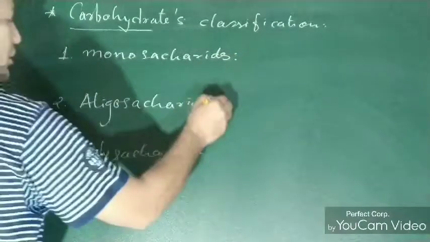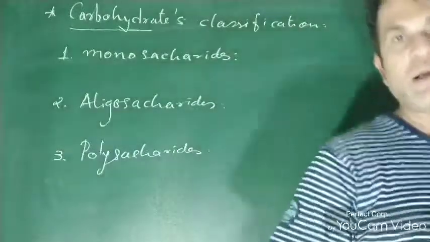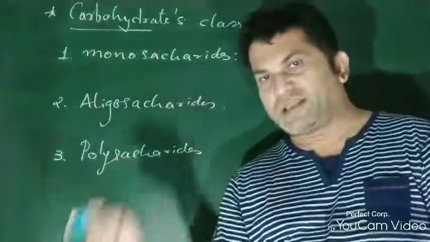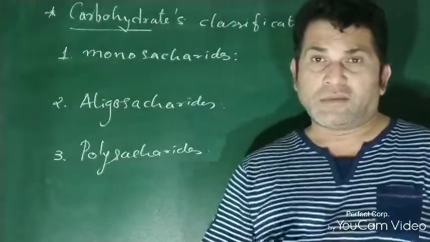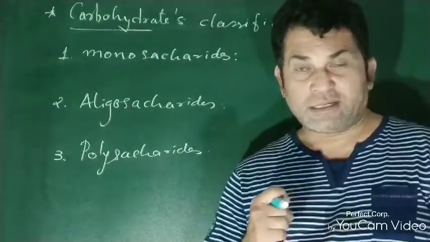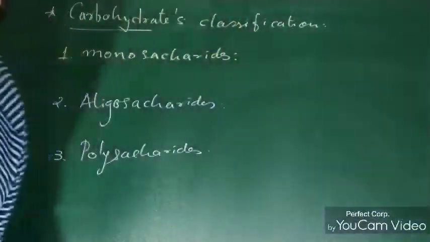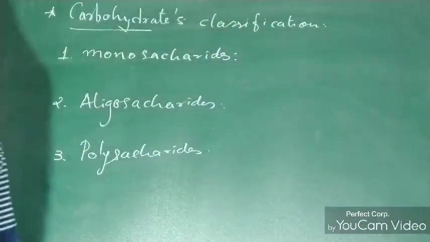So carbohydrates divide into three main groups: monosaccharides, oligosaccharides, and polysaccharides. Now here we are going to talk about monosaccharides first.